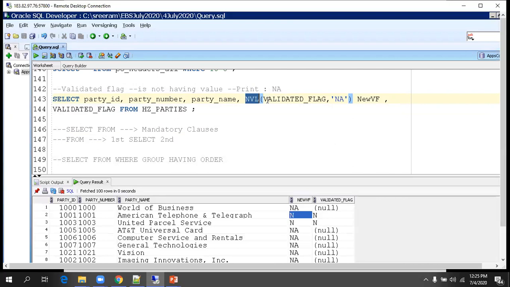Yes, of course. Earlier, we wanted to print the records where the validated flag is null as well as the other values. There also we can use NVL. There are a number of ways you can write it, but in some scenarios you can simply use NVL. You can design your query in a very simple fashion using NVL.